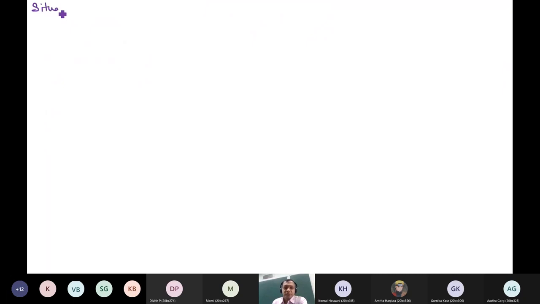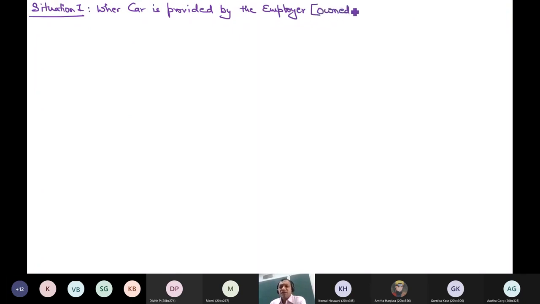So let me discuss the first situation, situation 1, where car is provided by the employer. Now that car can be an owned car, maybe the employer has owned this car or the employer has hired this car. Any way can happen, but the car is provided by the employer. Now let us prepare a small table.